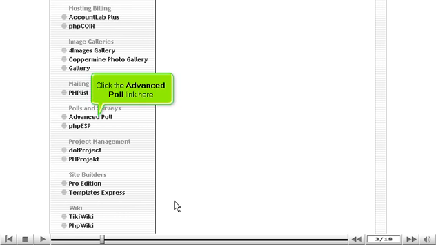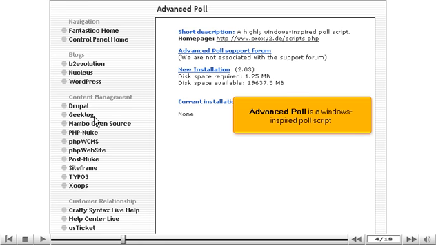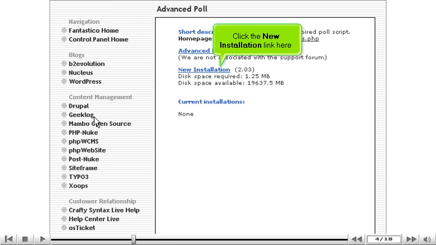Click the Advanced Poll link here. This is the Advanced Poll installation screen. Advanced Poll is a Windows-inspired poll script. Click the New Installation link here.